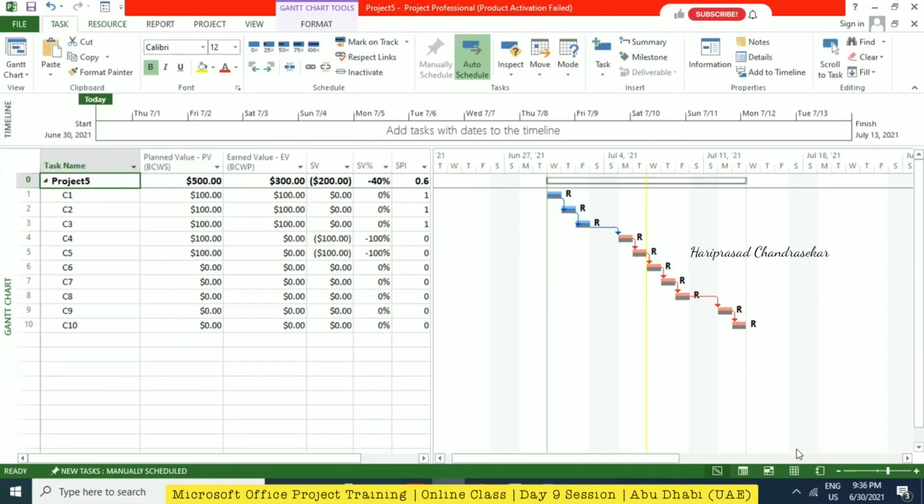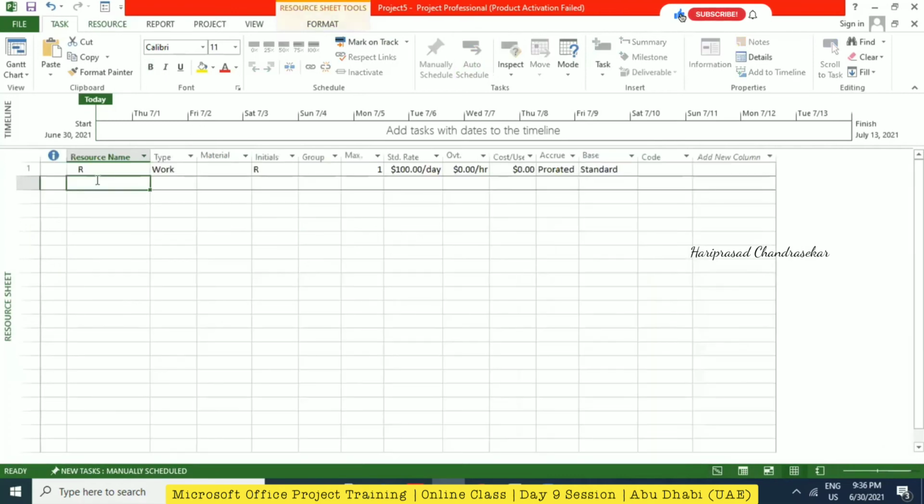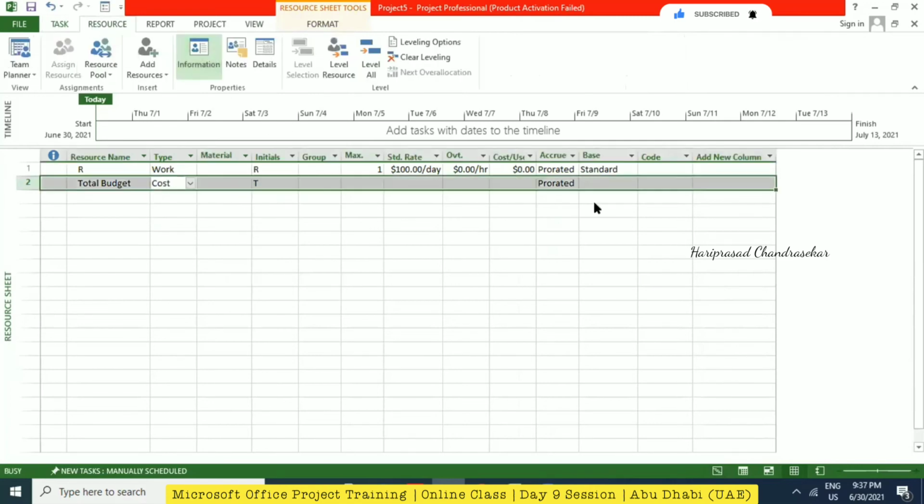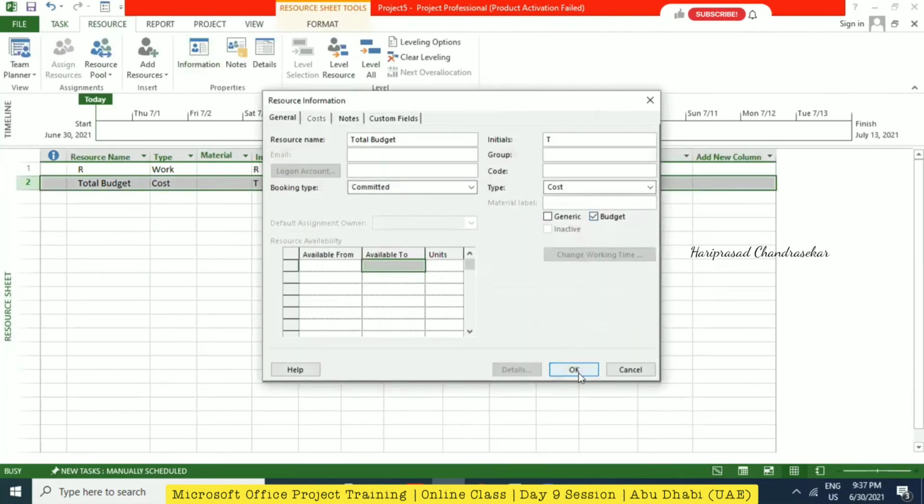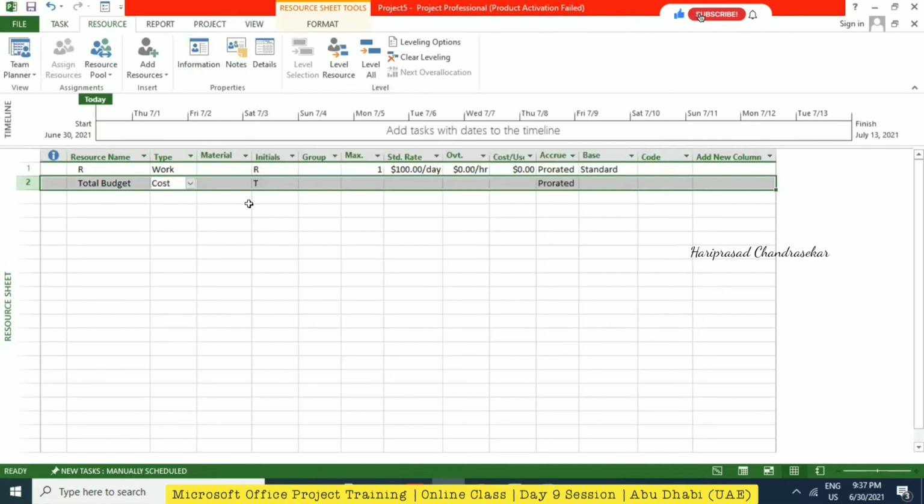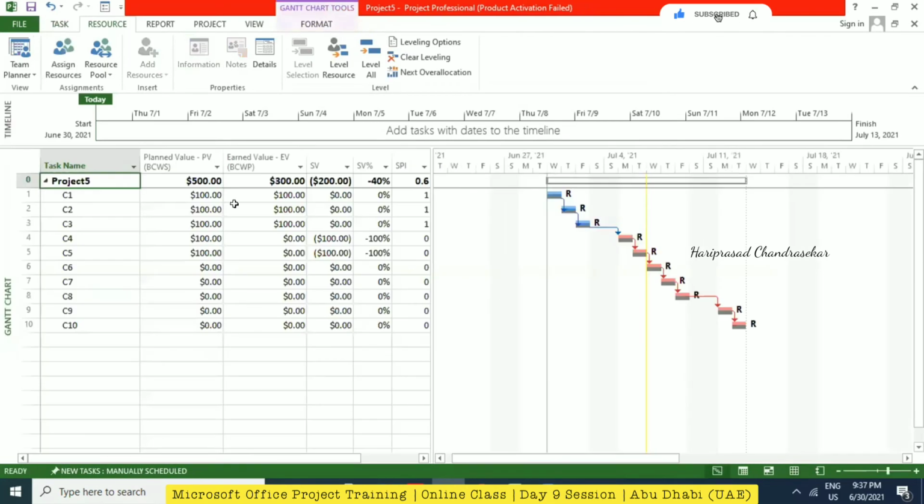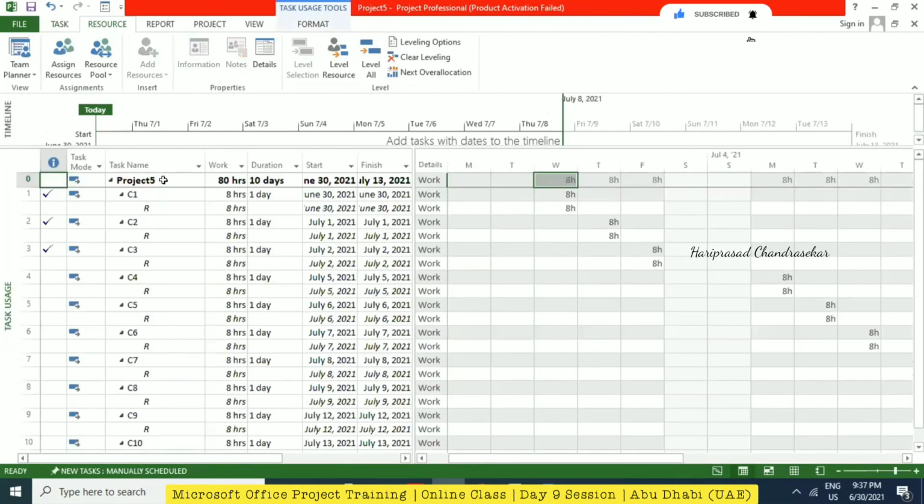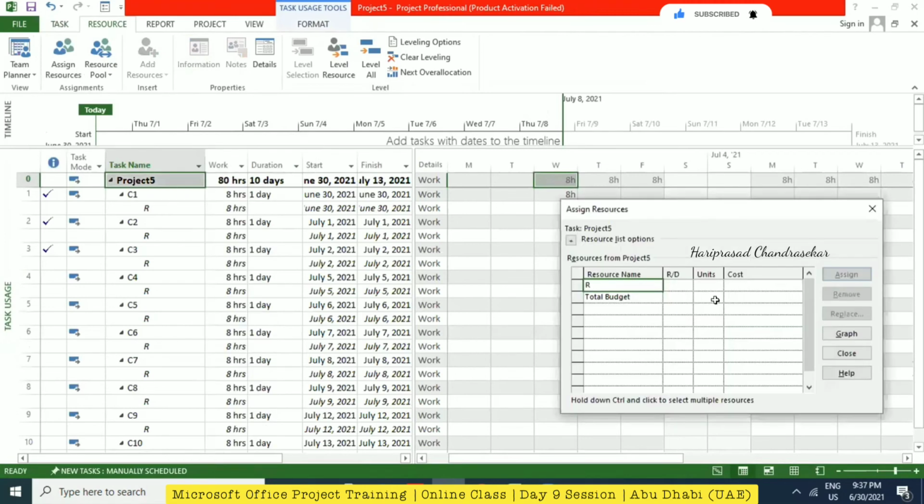Okay, one minute. I will try to create one budget resource. I just took the snapshot of this option on resource information, so only that is enough. I will put one budget resource, go to resource information, and here we need to select the budget. Click OK. There was something yesterday which was not working, but anyway, we found the solution. You need to go to task usage and then to assign resources. See, now the assign button is coming.